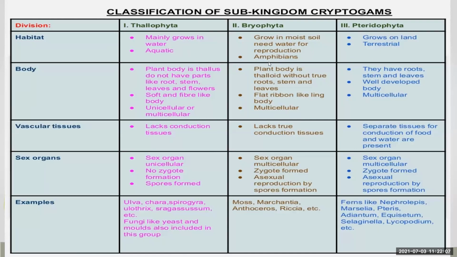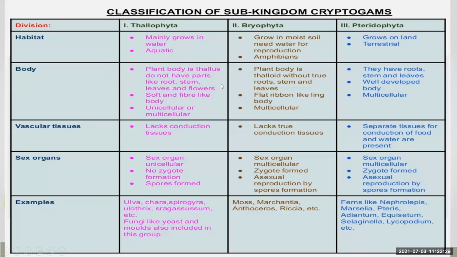So see the difference between these three divisions. Thallophyta are aquatic, Bryophyta are amphibians, requiring both water and soil. Then Pteridophyta are terrestrial, they grow on the land. Okay, aquatic Thallophyta, amphibians Bryophyta, and terrestrial Pteridophyta.